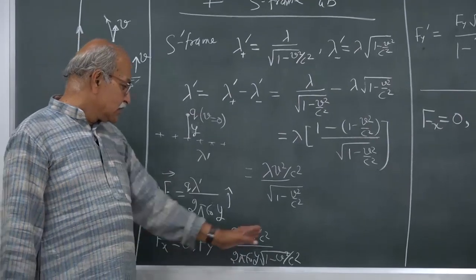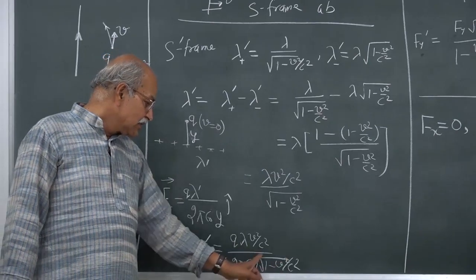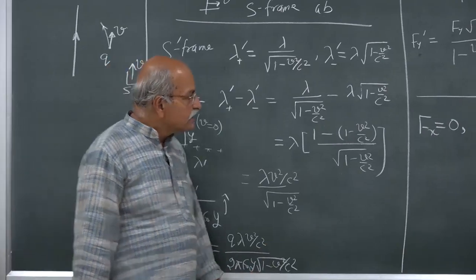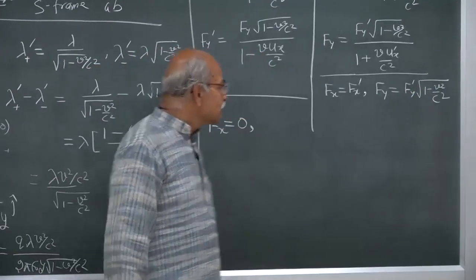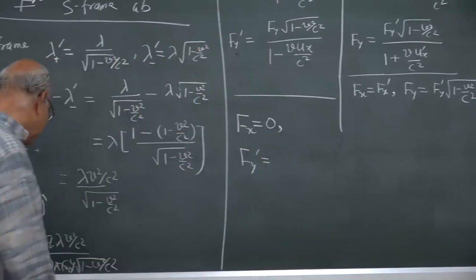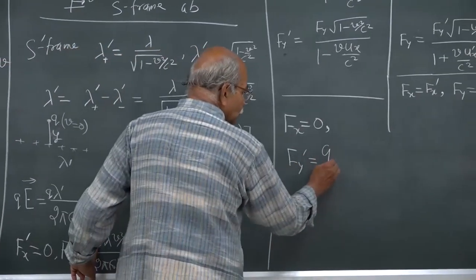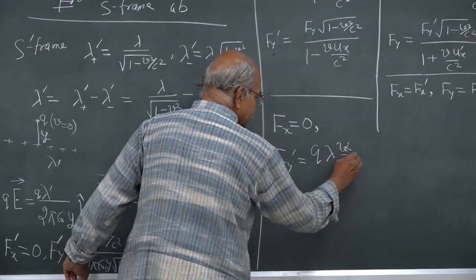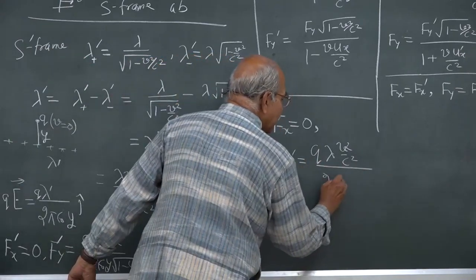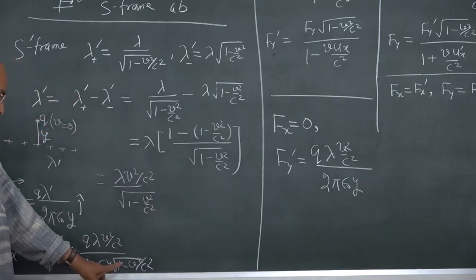So, this quantity in the denominator will cancel out by this quantity in the numerator, and therefore, fy will be equal to q lambda v square by c square, divided by 2 pi epsilon naught y, this factor cancels out.